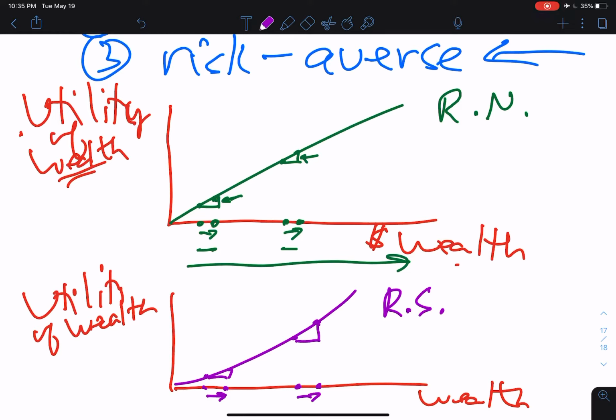So it's this vertical distance versus that vertical distance. And we see that risk-seeking investors seem to get a bigger kick out of getting the same increase in wealth when they have more wealth. Interesting, okay? And so this line here has a positive slope, and we see that the slope of this line is increasing as wealth increases. Okay, we'll come back to that in a moment.